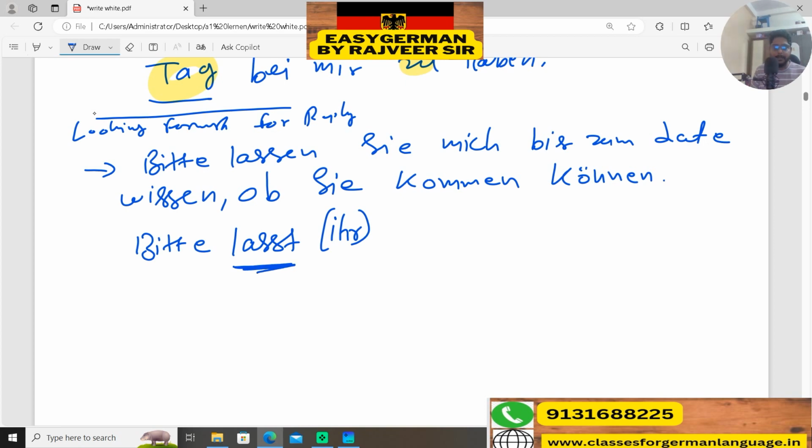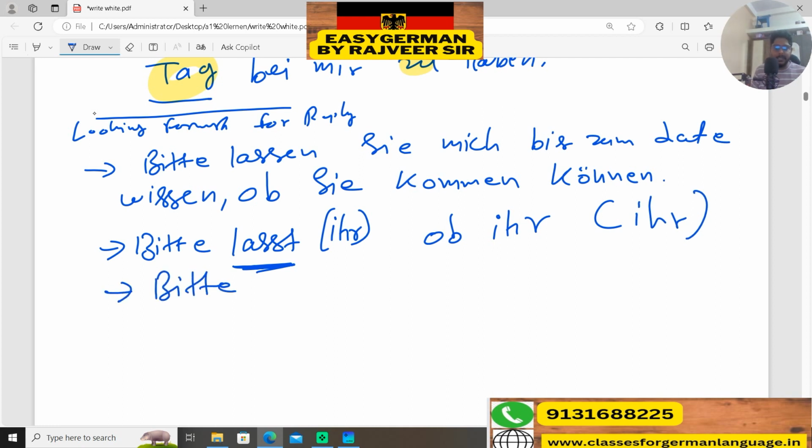Okay, and here after ob it will come ihr. This is the way for the ihr category for the plural, and for the singular person we are sending to, we will use bitte lass, and after ob it will come du, and the conjugation will be accordingly, like könnt or accordingly kannst.